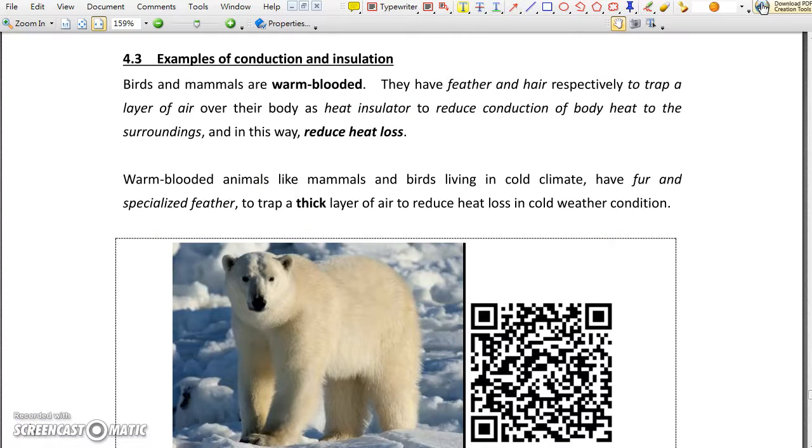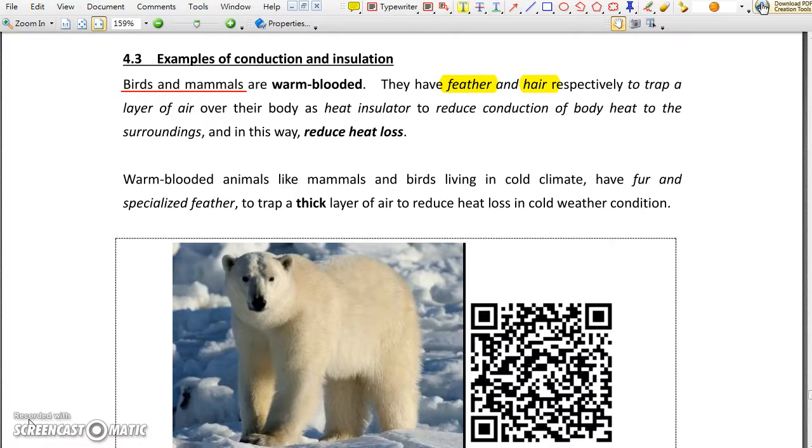4.3. Examples of conduction and insulation. Birds and mammals are warm-blooded. It is necessary to reduce the heat loss to the surroundings. Birds have feathers. Mammals have hair.